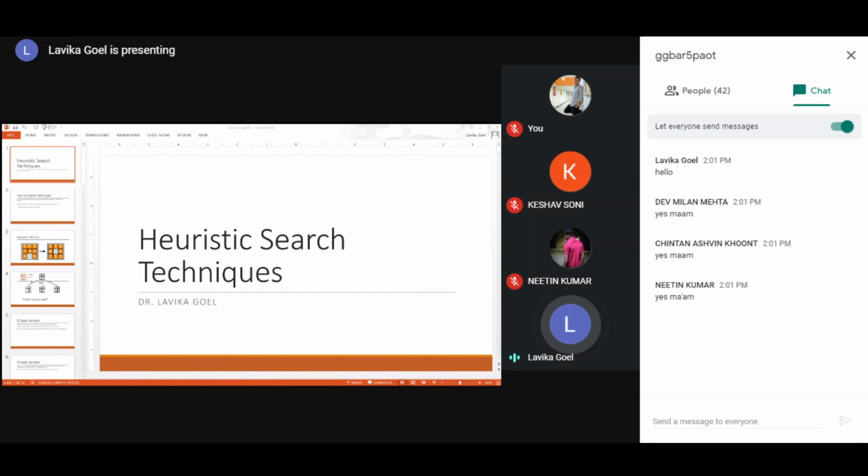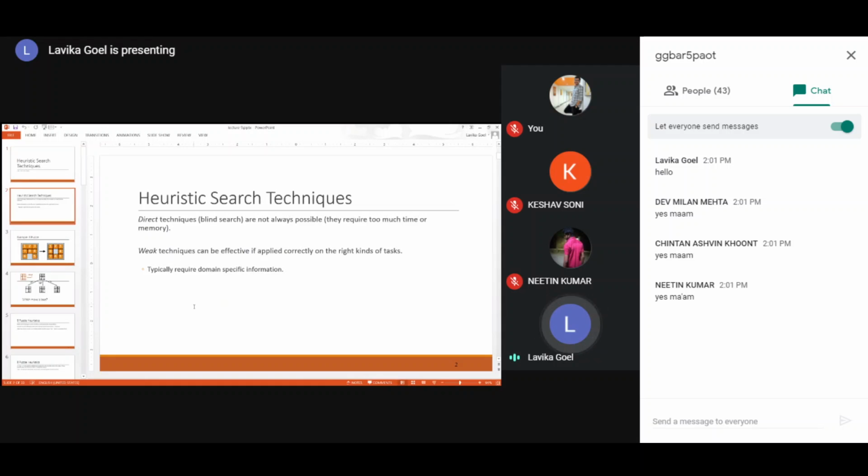Now I had also explained to you the concept of what is a heuristic search. So heuristic search never finds the best solution. Heuristic search will always find the better, or you can say the optimal solution. So heuristic search techniques are basically meant for finding an optimal solution to the problem. So now let us see what is a heuristic search first of all.